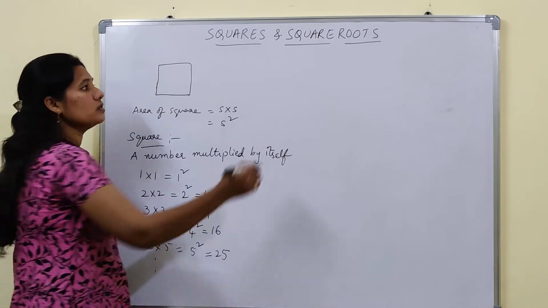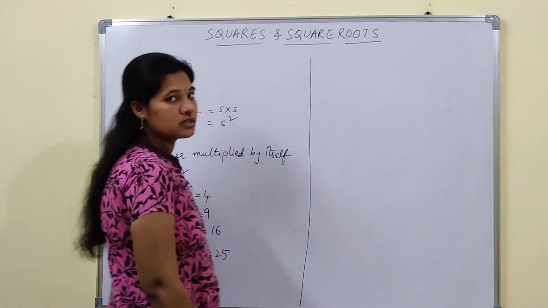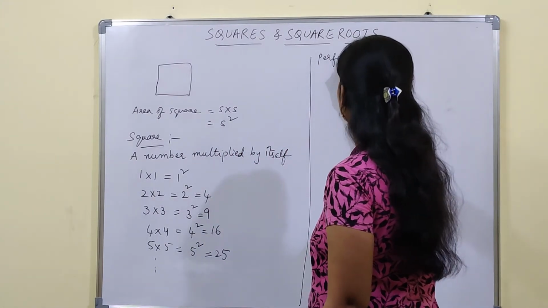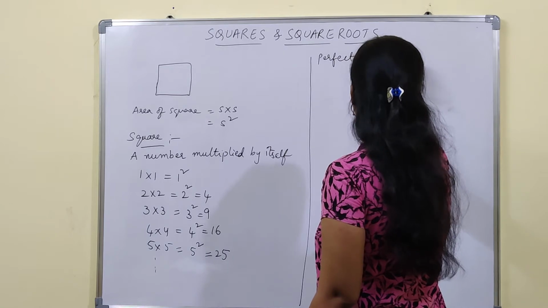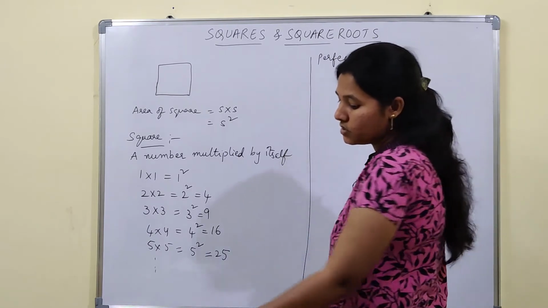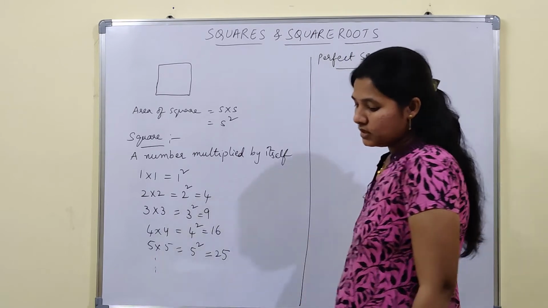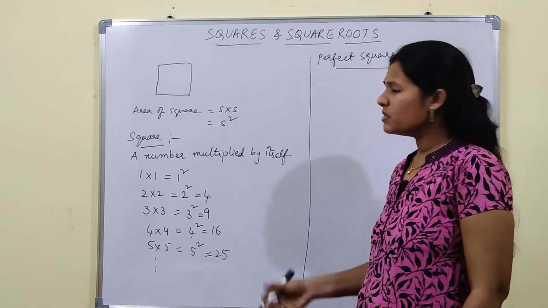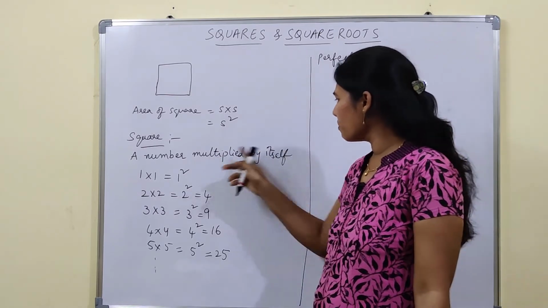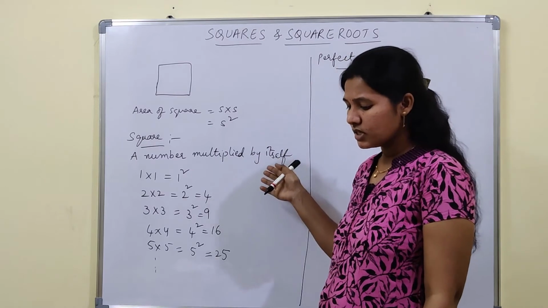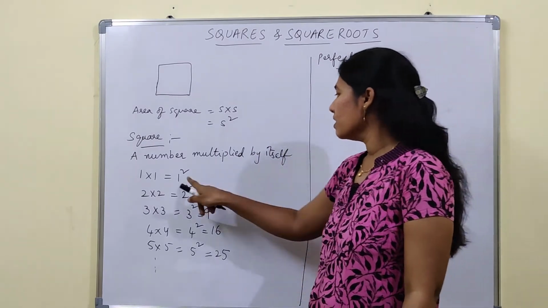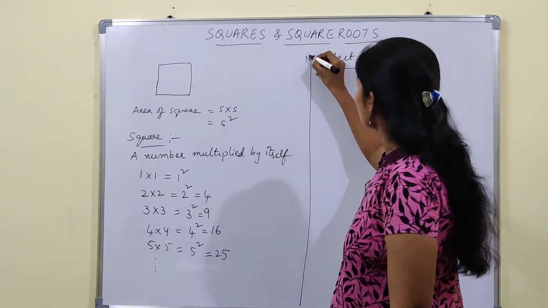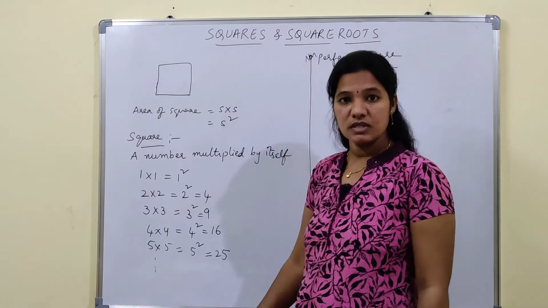Here we are going to discuss what is a perfect square and what is not a perfect square. So what is a perfect square? A number multiplied by itself is a square, and this is nothing but a perfect square. So non-perfect squares we will discuss next.